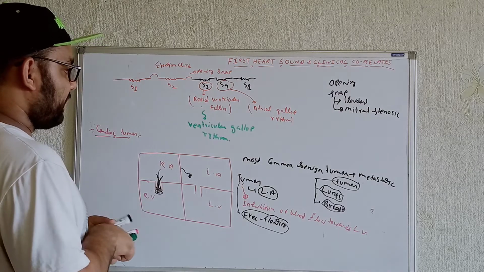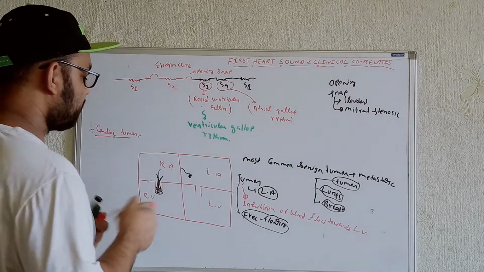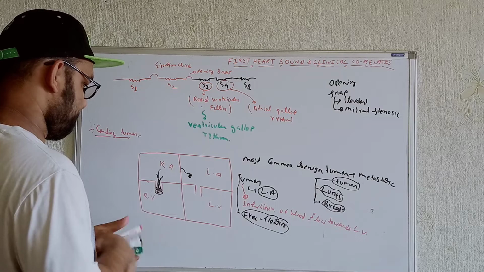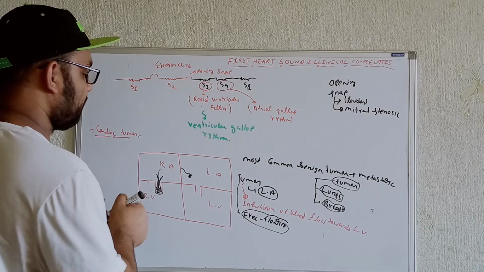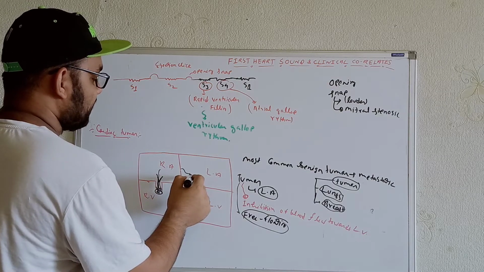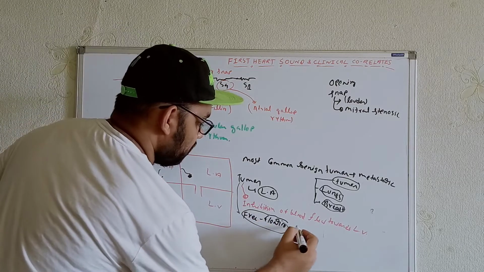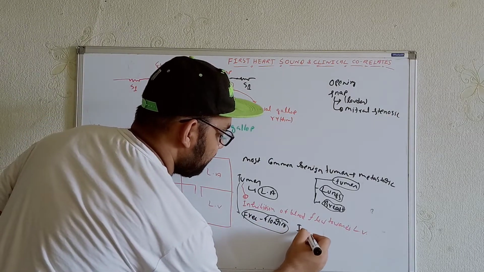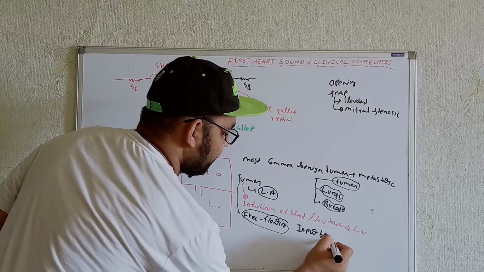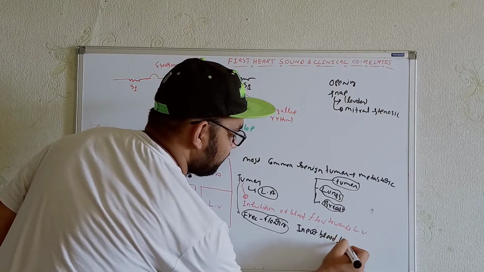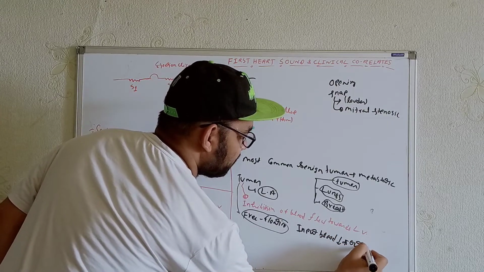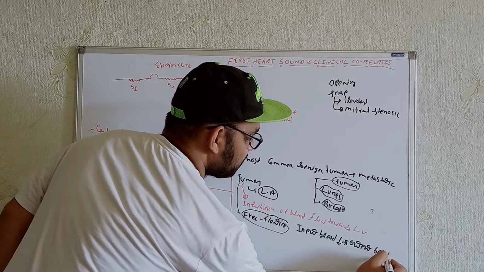Now we have to know that, see, whenever the tumors we are getting in these cases, they are doing the obstructions in the blood flow. So whatever the blood that is going, okay, so the input blood within the ventricle, that will be less. As a result, from the ventricle, the output blood will also be less.